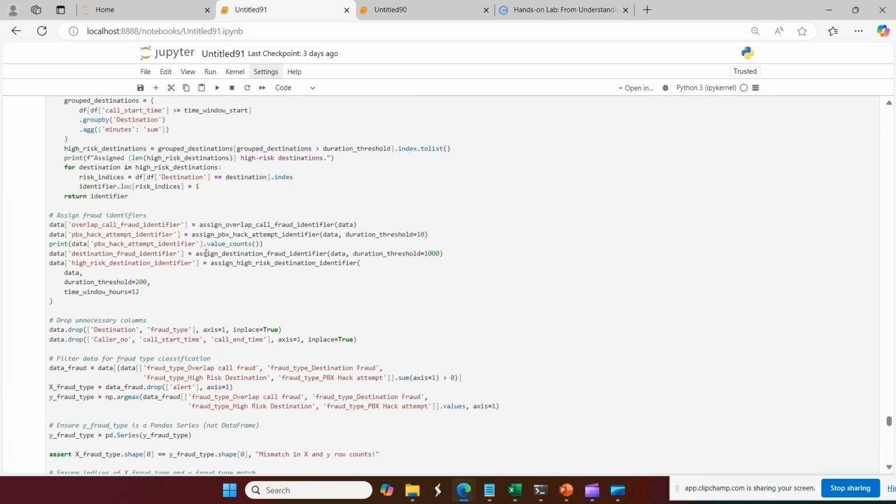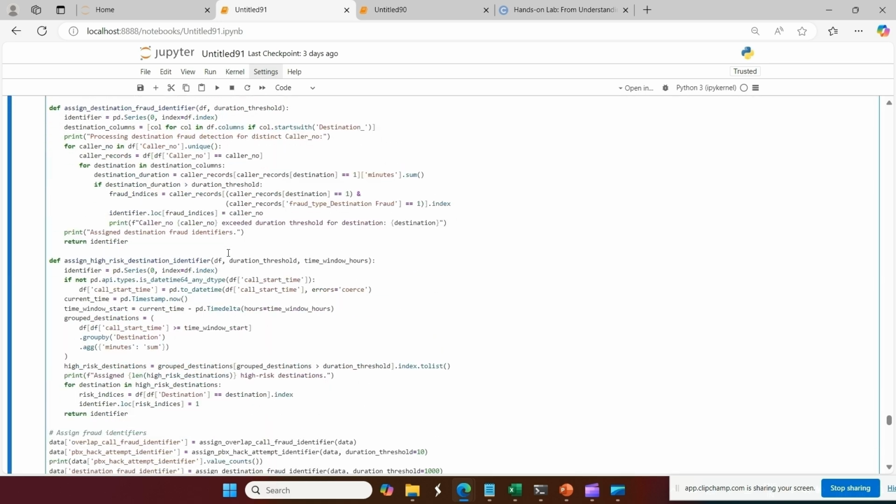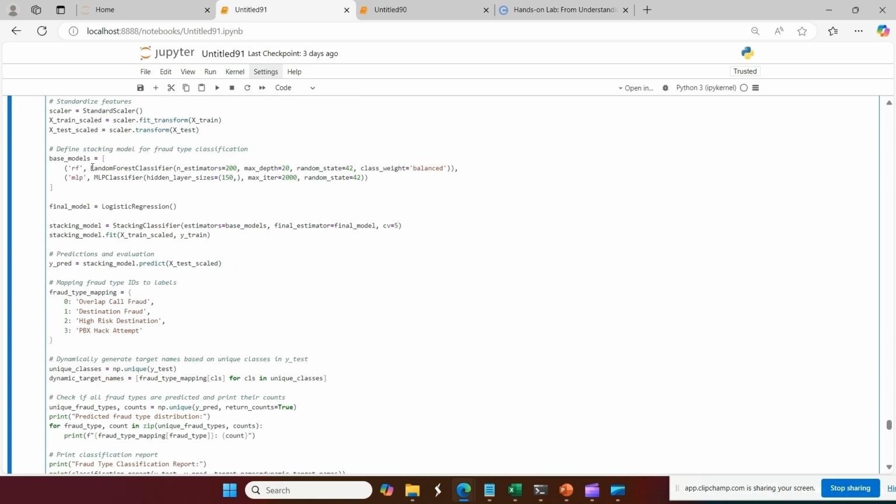Similarly, for fraud type, again, fraud identifiers are there, and I have taken the models as you can see here. Random forest, that is a bagging model, a decision tree model, a first-class model in machine learning for patterns. And another is MLP, a class of ANN model.